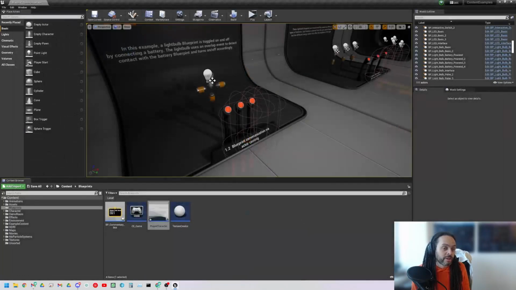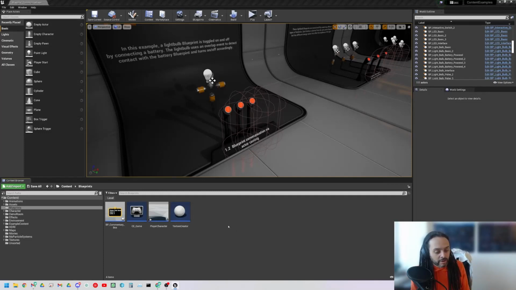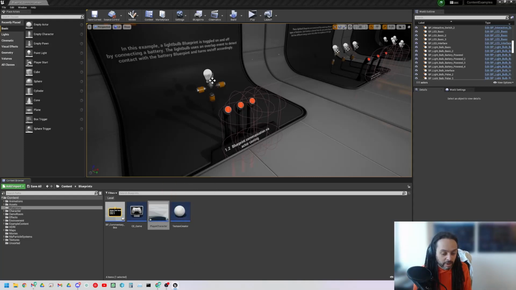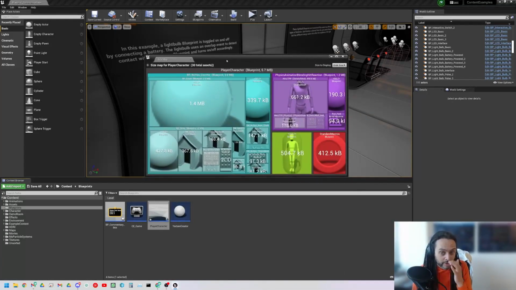So this is why it's best to avoid casting unless you are doing it in a specific way. It's not evil, it's just very easy to get it wrong, and easy to bloat your project. So I'm just going to click this again, and instead of the reference view, I'm going to use the size map just to show you visually how this works.